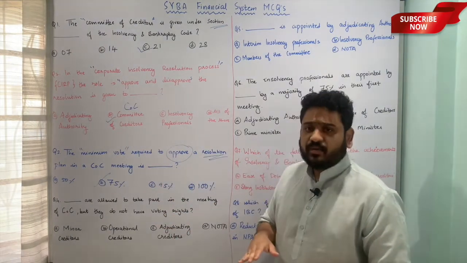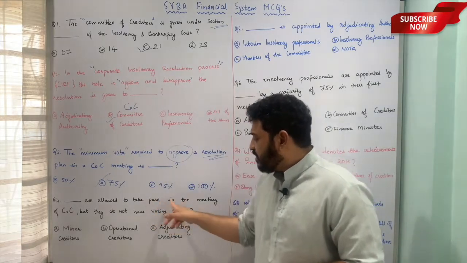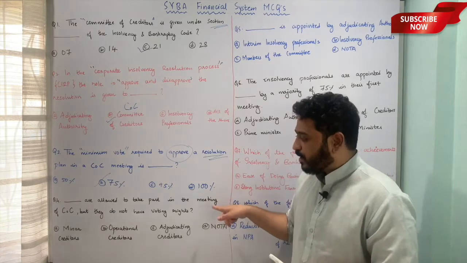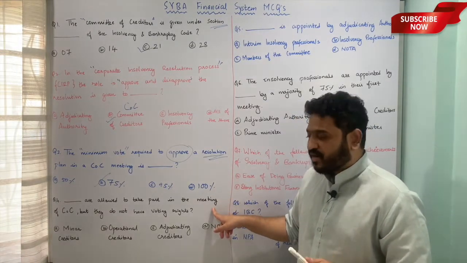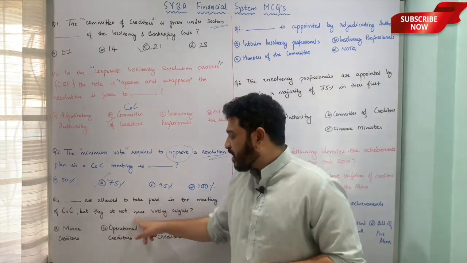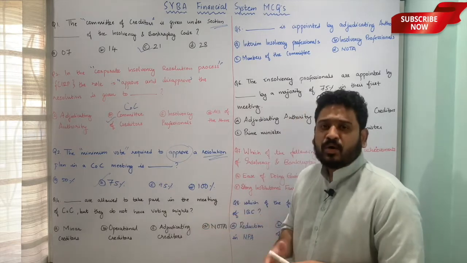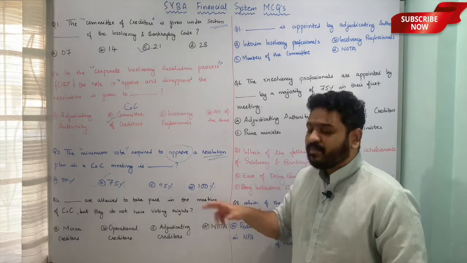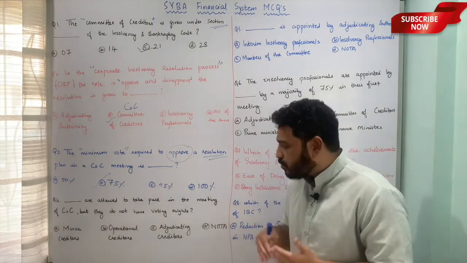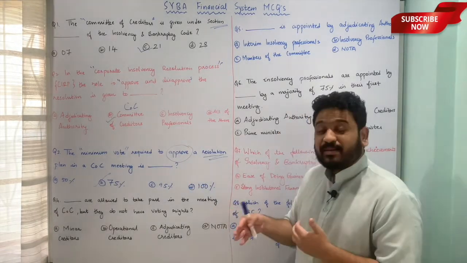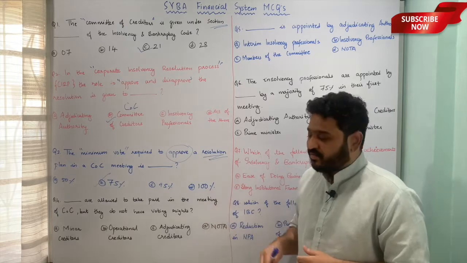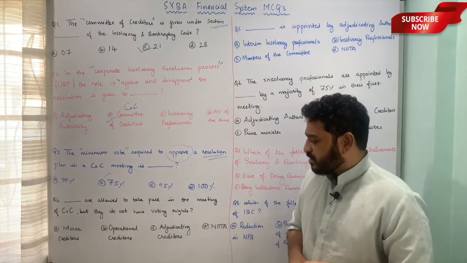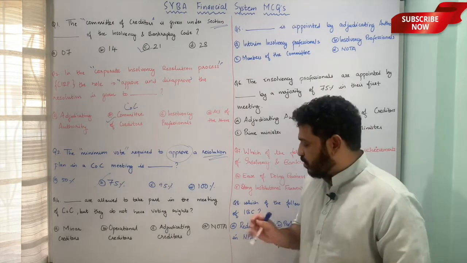Dash are allowed to take part in the meeting of committee of creditors. There's someone who is allowed to take part in the meeting of committee of creditors, but they do not have voting rights. Who's such entity who does not have voting rights, but is allowed to attend or take part in the meeting of committee of creditors? Whether it is A, minor creditors, B, operational creditors, C, adjudicating creditors, or D, none of the above.